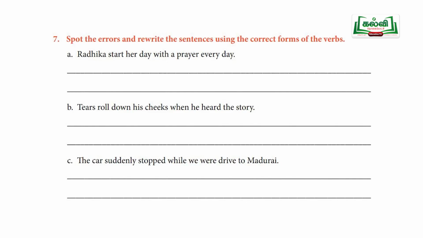The next one is tears rolled down his cheeks when he heard the story. Here they have already given one verb, heard, which is a past tense. So automatically you have to use the other verb also in the past tense. The first part of the sentence, tears rolled down.